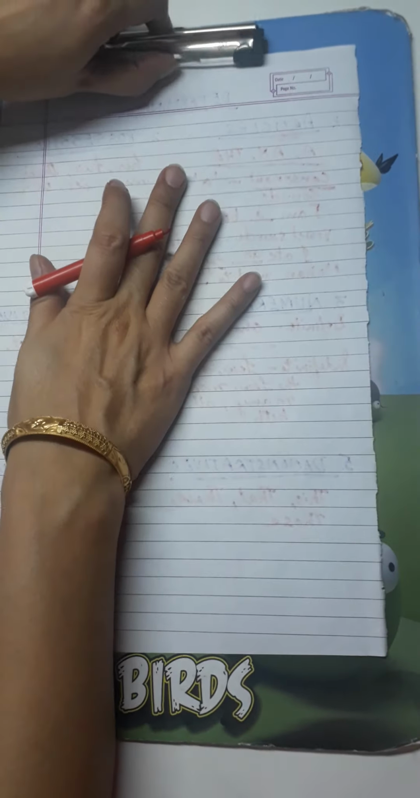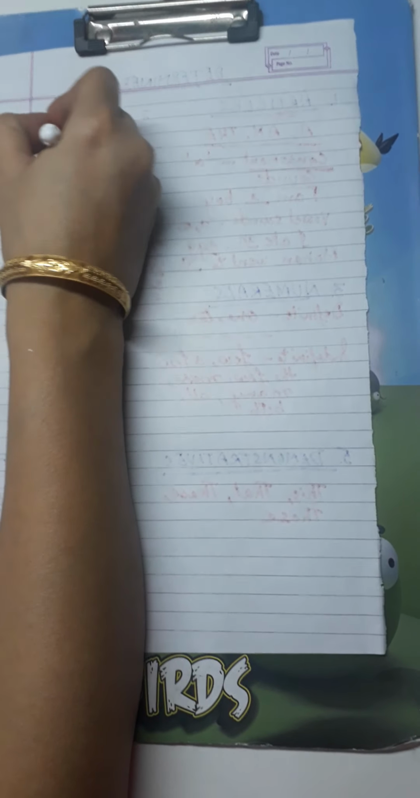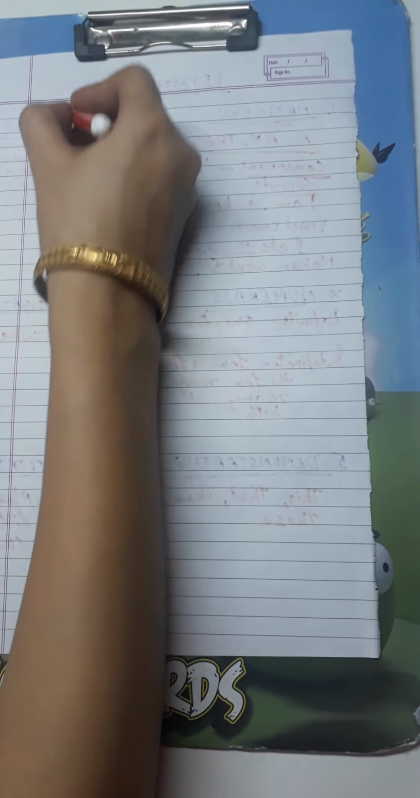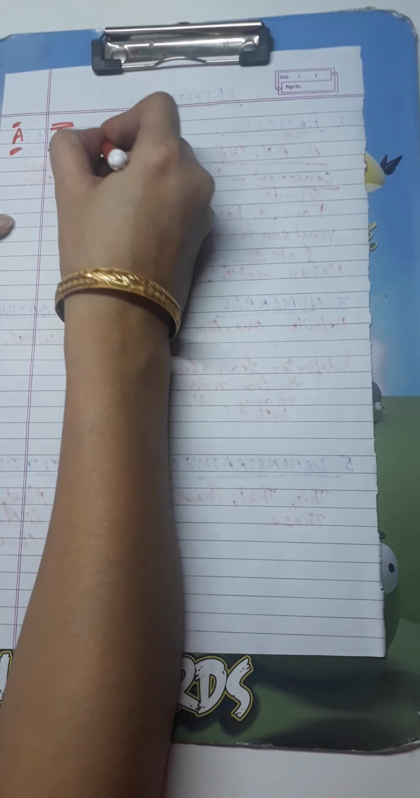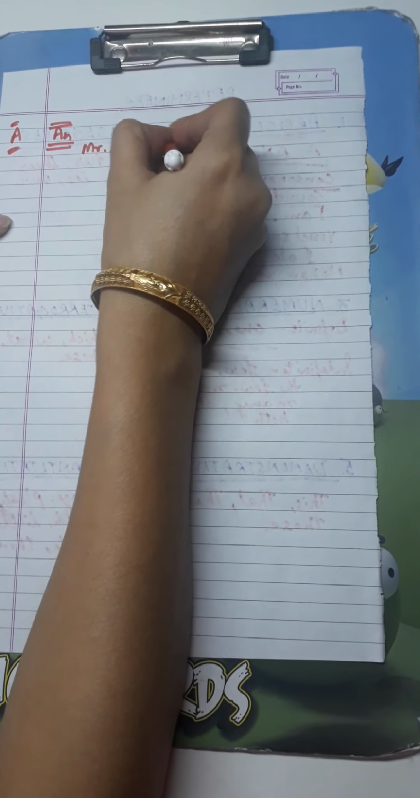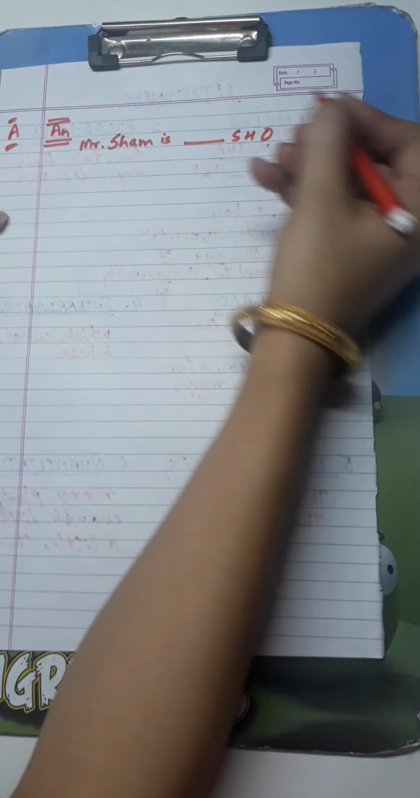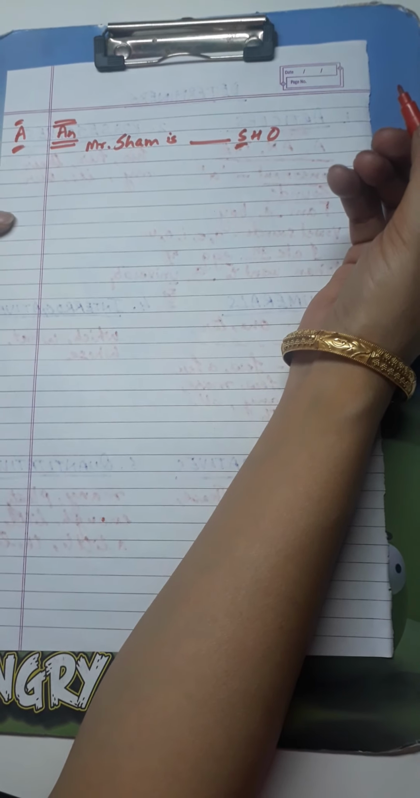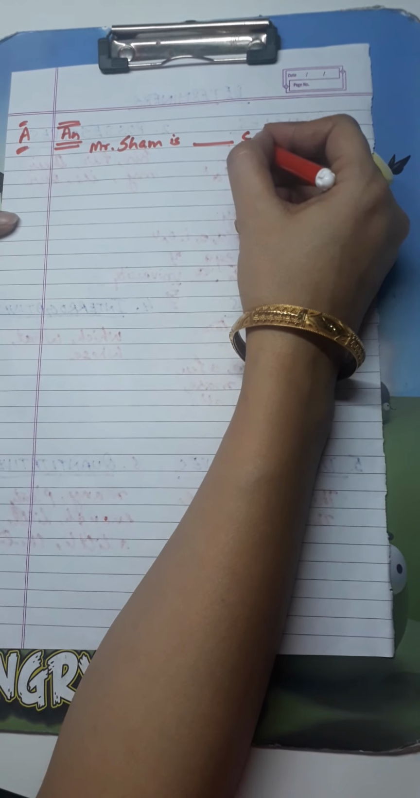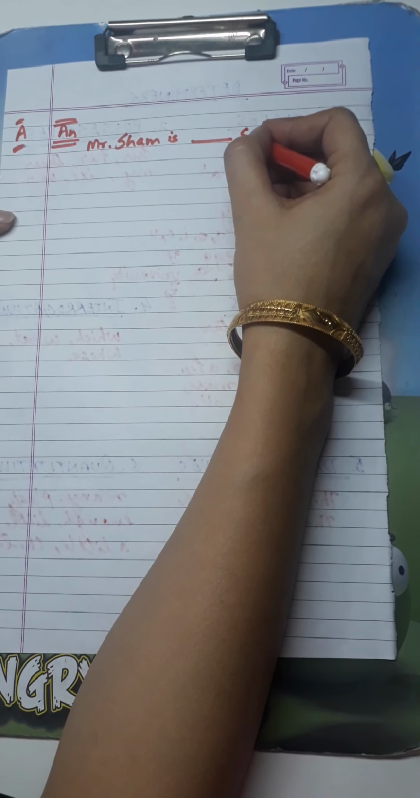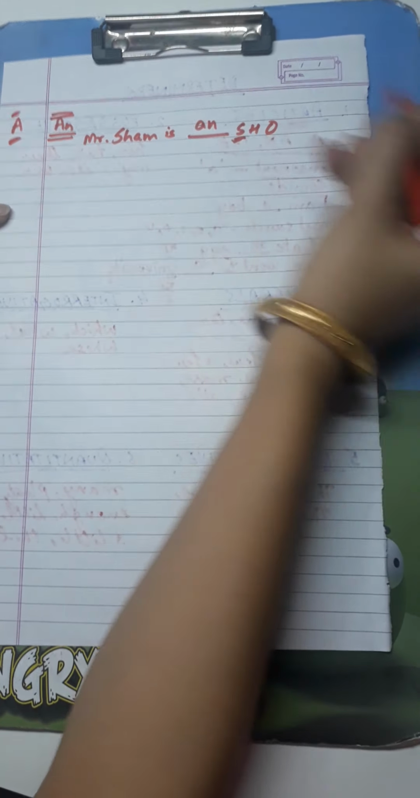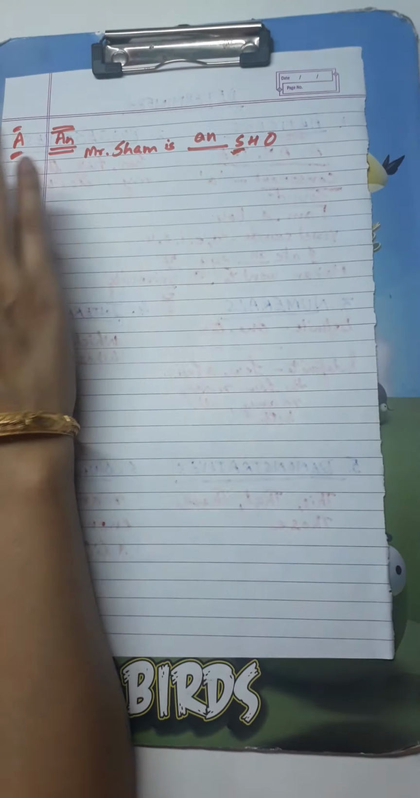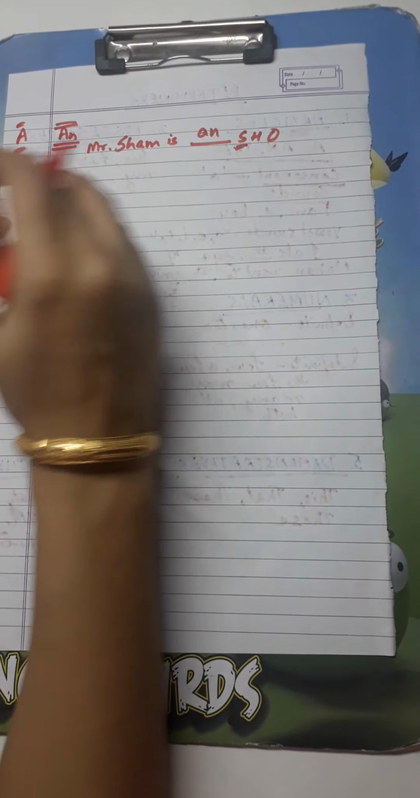We are discussing an and a. One more example: Mr. Sham is dash honest. Now is h a consonant sound or a vowel sound? H is a consonant letter, but it is producing a vowel sound, on-est. It is beginning with the sound o, so an. Right? So this is the difference between a and an.